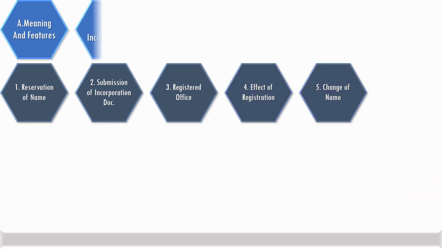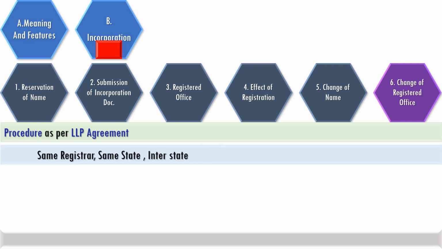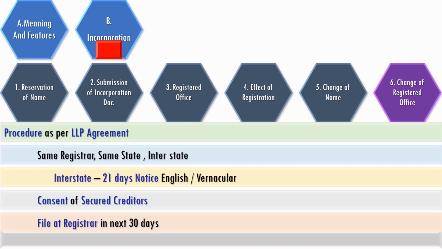correspondence. LLPs have the privilege of changing their registered office within the territory of the registrar, or within the state, or interstate. There is a requirement of 21 days notice in a vernacular and English daily, more particularly in respect of interstate movement. Consent of secured creditors is required to be obtained, and filing with the necessary details is required to be done at the registrar within a period of 30 days.